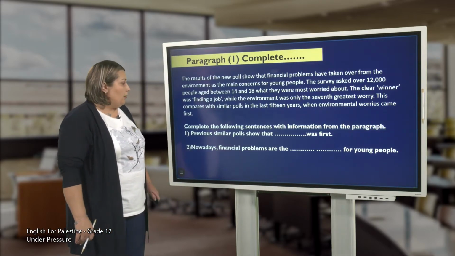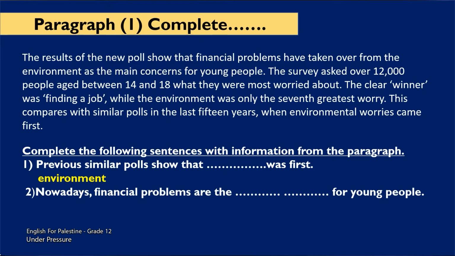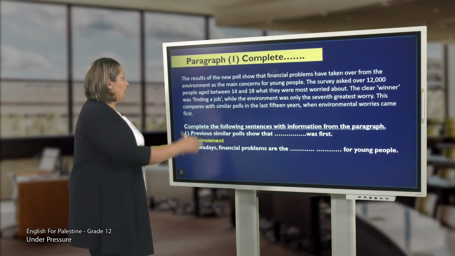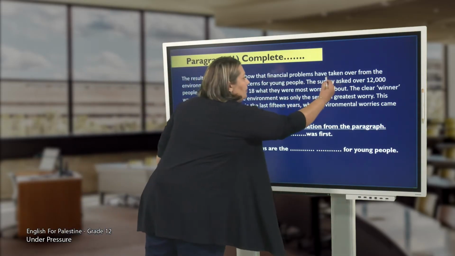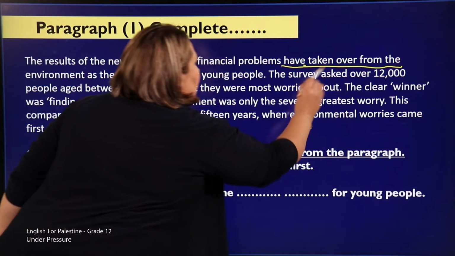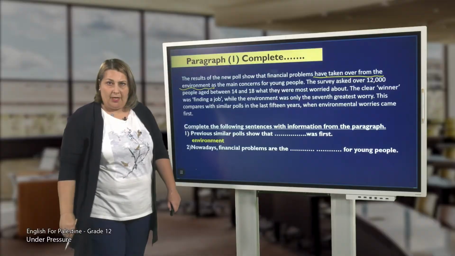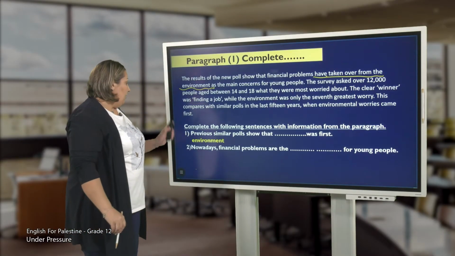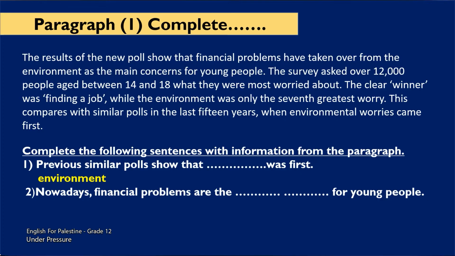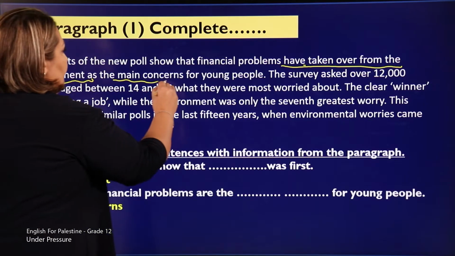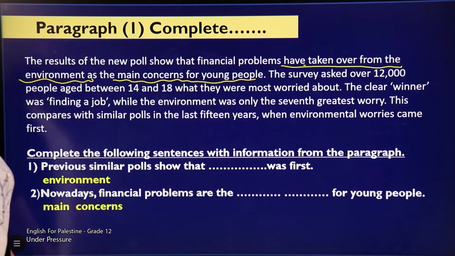Previous similar polls show that the environment was first. So as you can see, here we have the main verb, have taken over from the environment. Okay? Which was number 1. Now, 2. Nowadays, financial problems are blank for young people, and the answer is main concerns, also in the main line for young people.